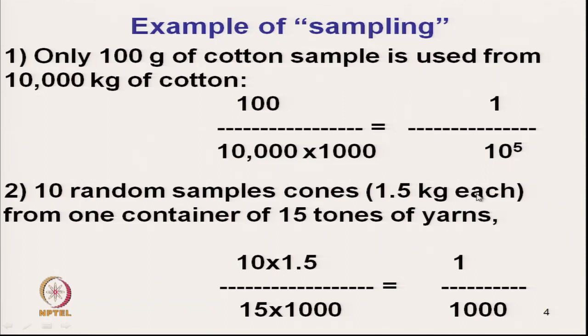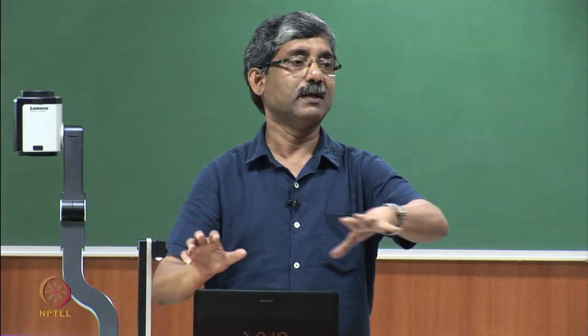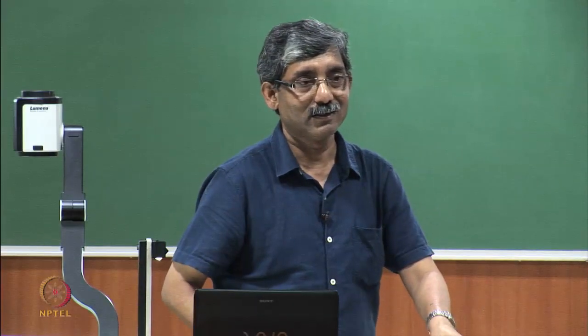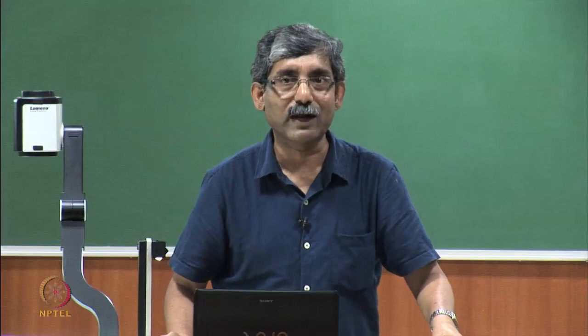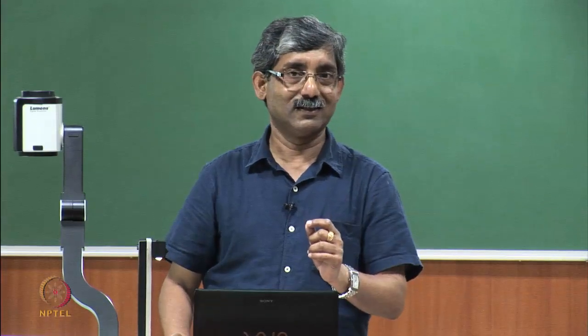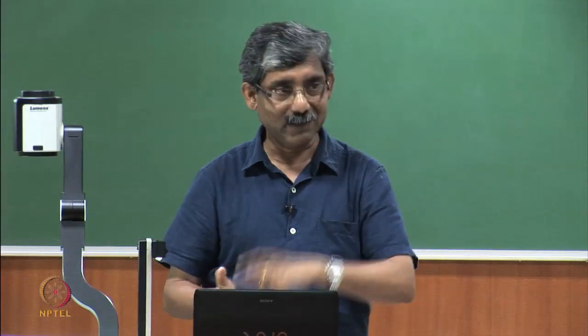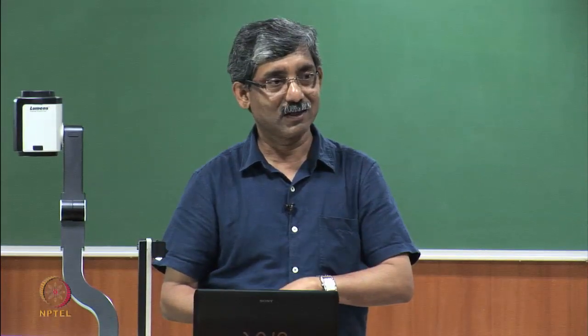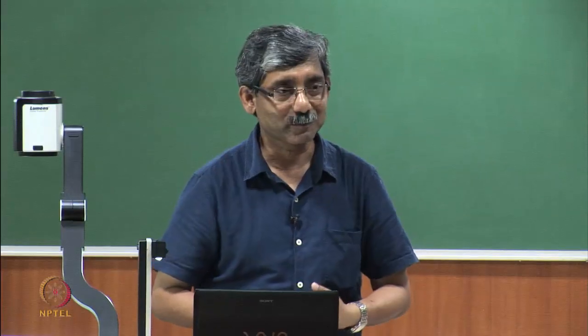So, 1 by 10 to the power 5, that small fraction we are taking for testing. Similarly, say 10 random sample of cones we are trying to take from 15 ton consignment. So, we are taking a small fraction. By doing these things we are saving time, saving cost, and we are saving the material also.